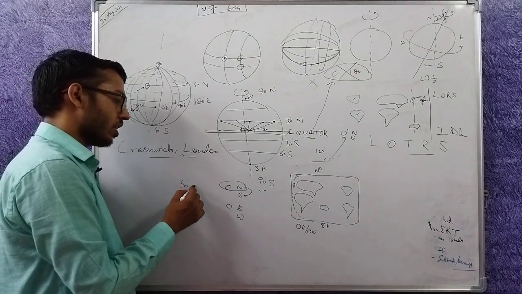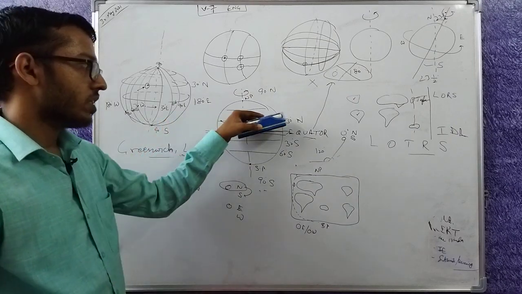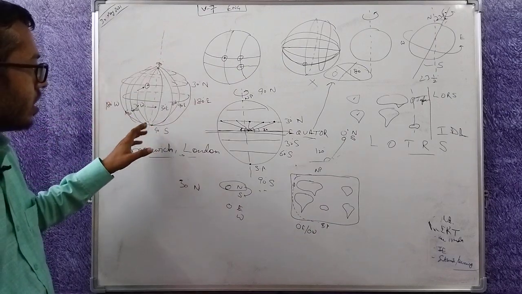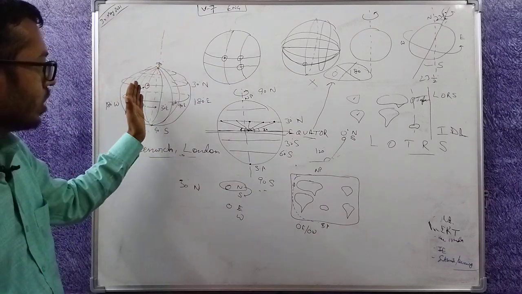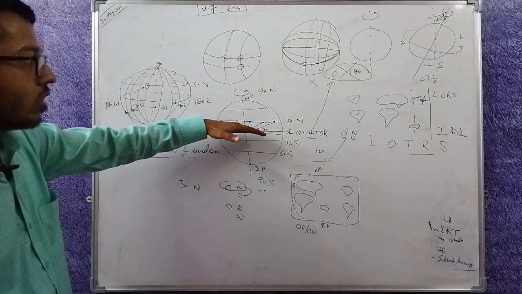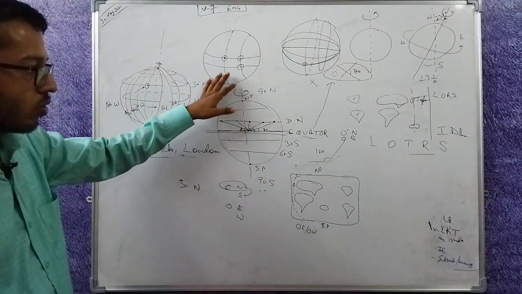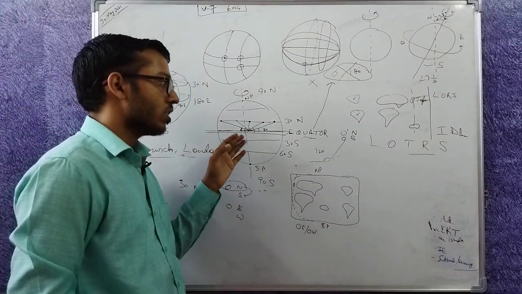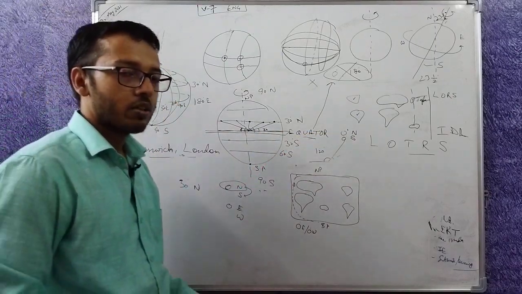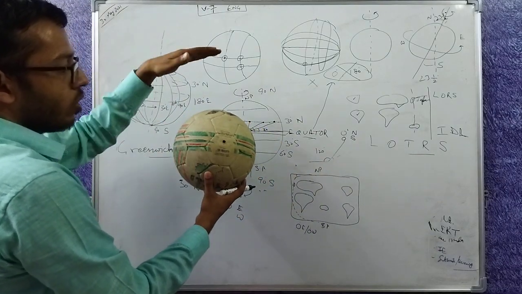Similarly, if I say 30 degrees north, then I am saying immediately that you are going to the north. In the case of the prime meridian, this is the meridian, so you cannot go north or south, you can only go east or west of this line. In the case of the equatorial plane, you can only go north or south of this line. If you go east or west, you are staying on the equator itself, so you are always at 0 degree north. You aren't moving with respect to latitude.